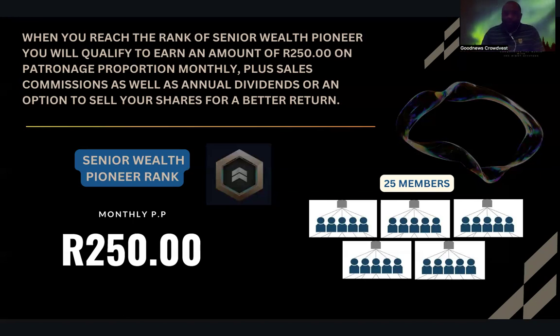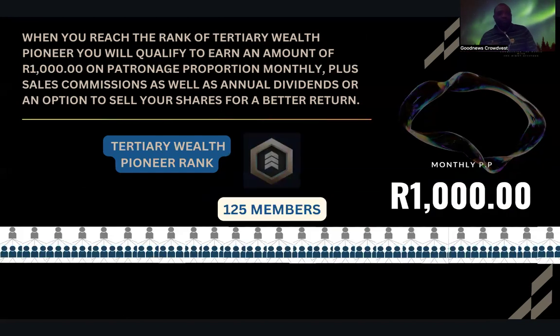Right. So the next level is going to be the tertiary wealth pioneer rank, where you will earn 1,000 rand because your people are 25, invited by 5, and then in that way you get to earn from all of them, who are 125. Then that will do 4,000 rand a month.